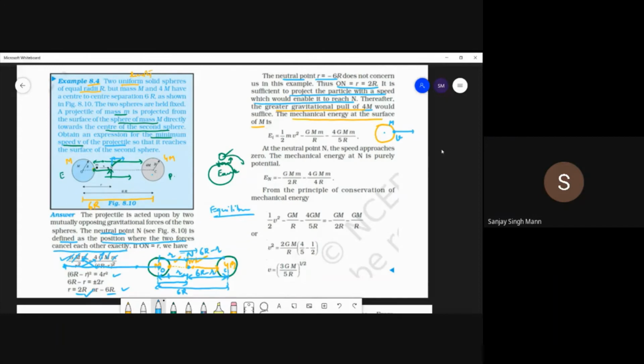So kinetic energy plus this potential energy. Kinetic energy is half mv square, and the potential energy, due to the gravitational pull, is GMm upon r. We know the formula, V is equal to minus GMm upon r. That is the gravitational potential energy formula we did yesterday.